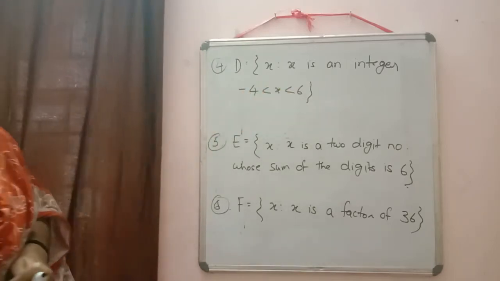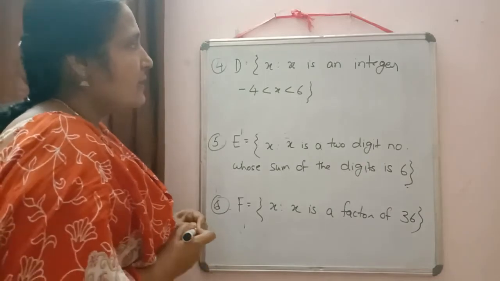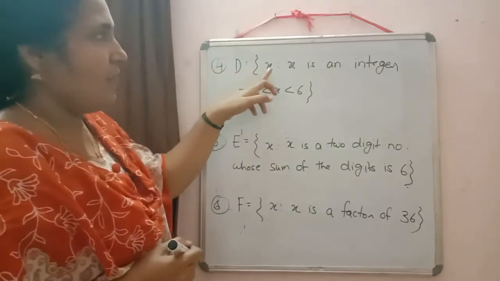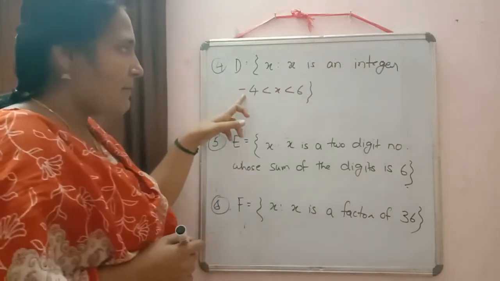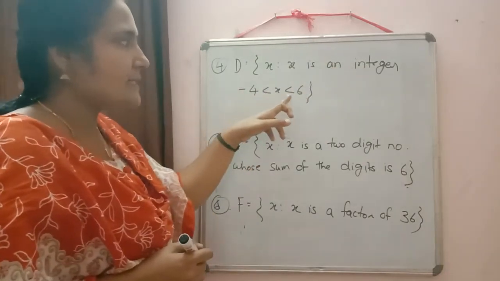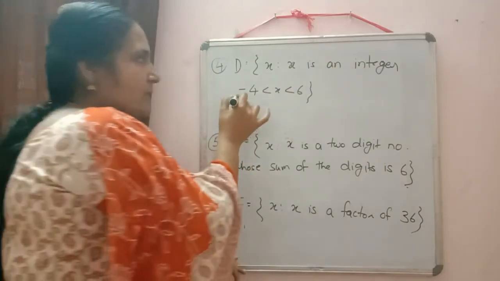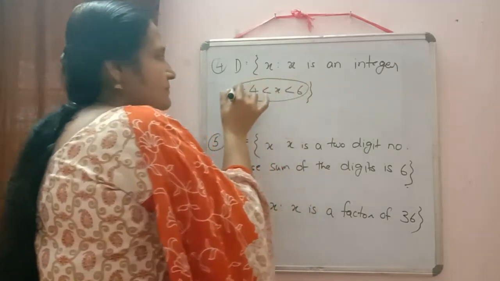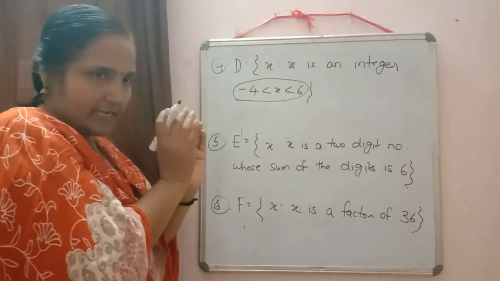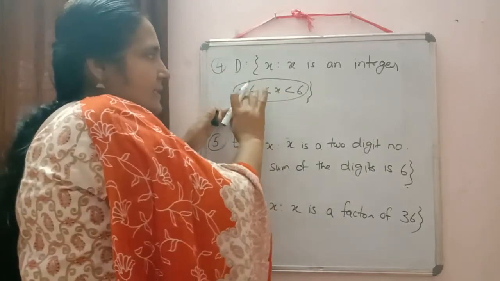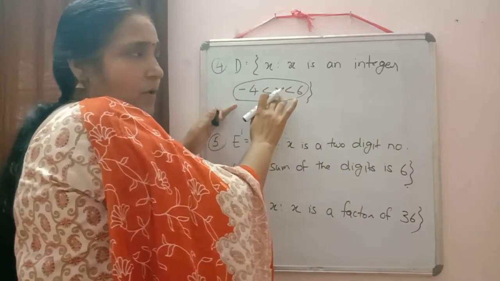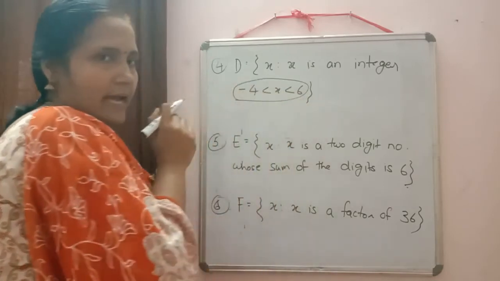Here in the fourth one it is written D is equal to the set of all x such that x is an integer and minus 4 less than x less than 6. What is the meaning of this one? X is an integer which lies between, means x is greater than minus 4 but x is less than 6.